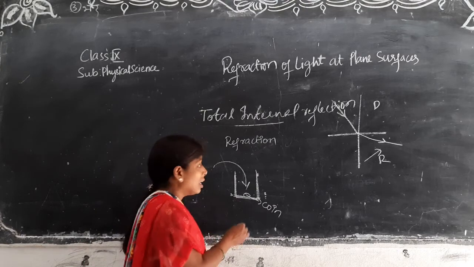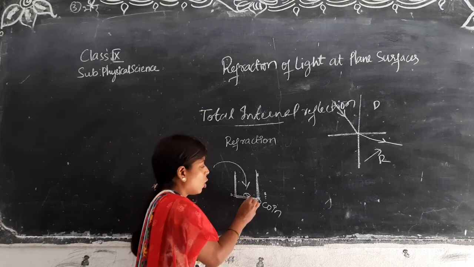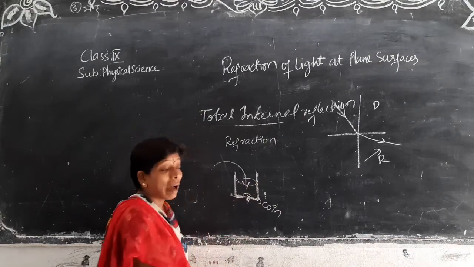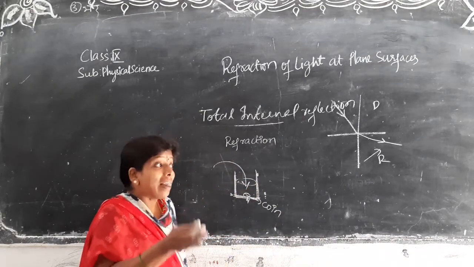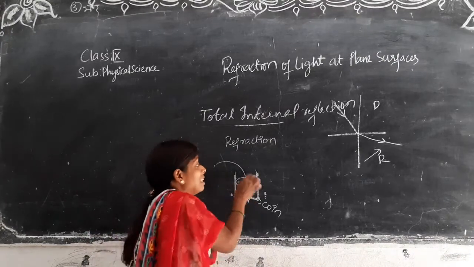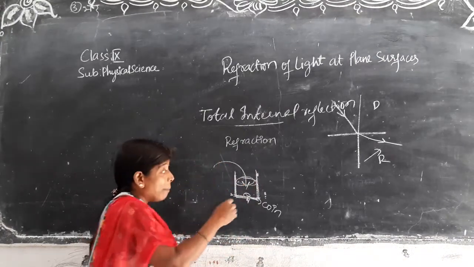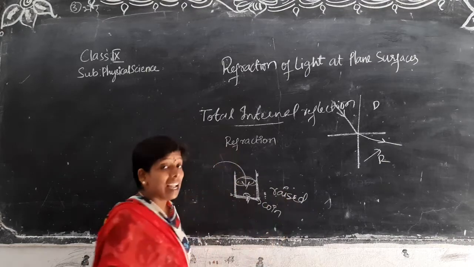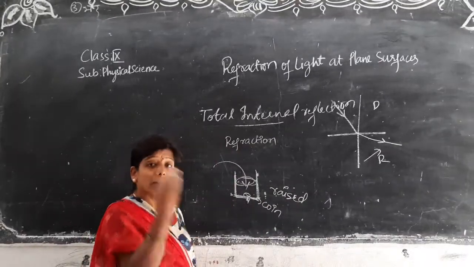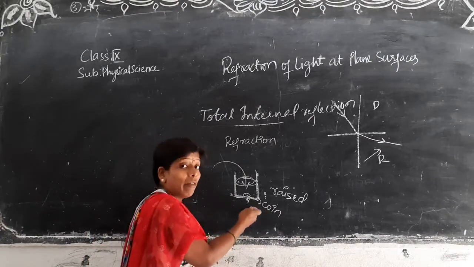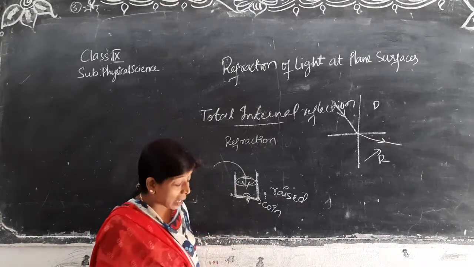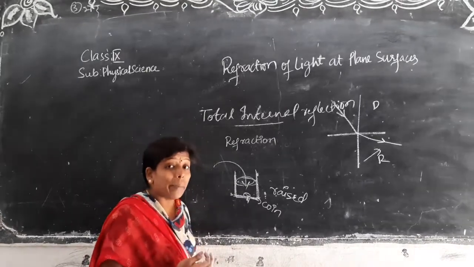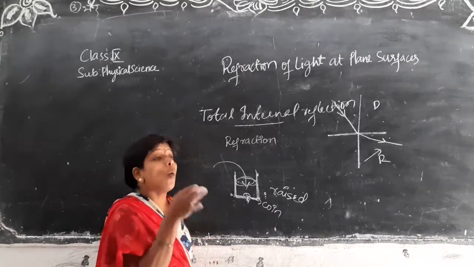You are finding that actually the coin is at the bottom, but the coin will be visible at this height. It will appear as if it is raised. Is that happening? Will the coin come up? It is heavy in weight. It will compulsorily be immersed. But if it is appearing as if it is raised, why?